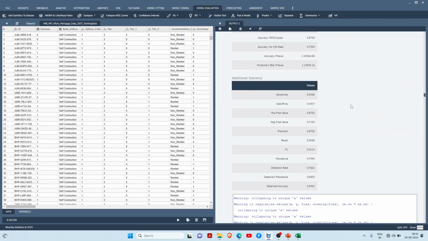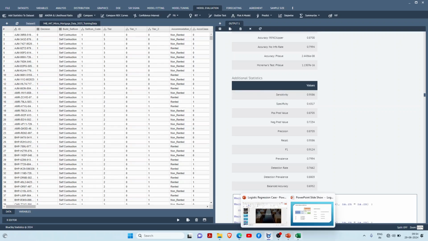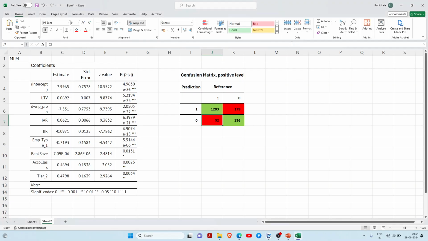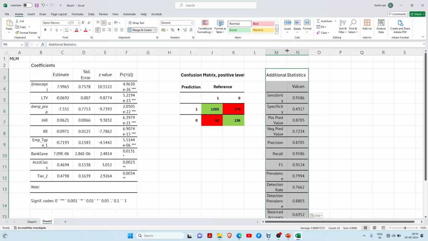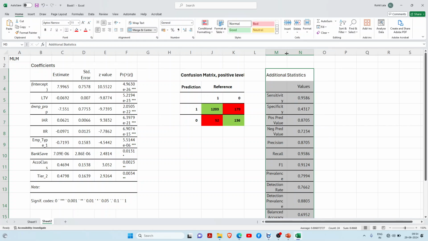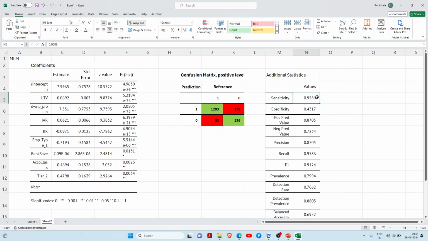And this, I cannot zoom here, but I think you can see it. Otherwise, I am copying this and pasting it to our Excel so I can show you. So you can see here, these are the values that are given by our model. Yes, our sensitivity is 95%. Specificity is 0.43. And both are important to take the decision.